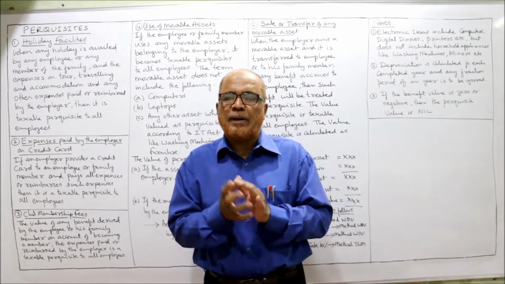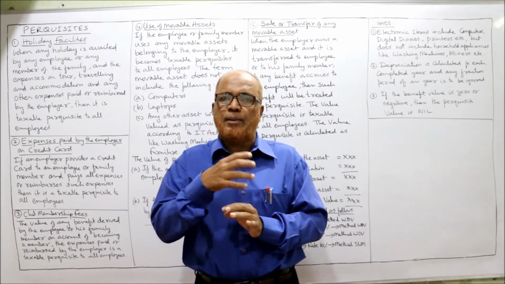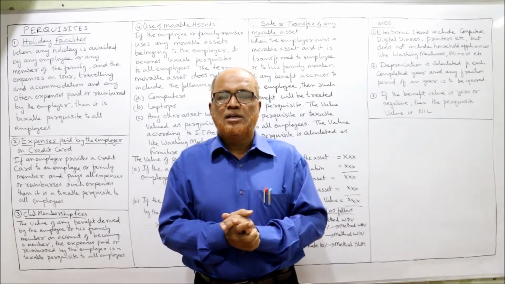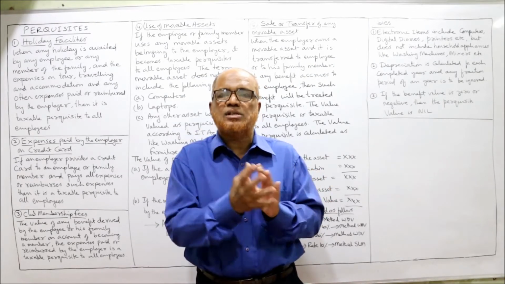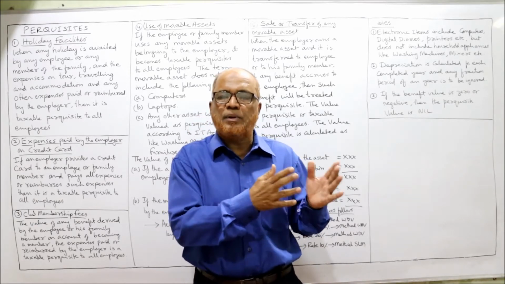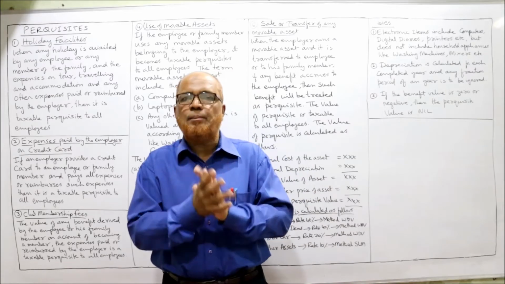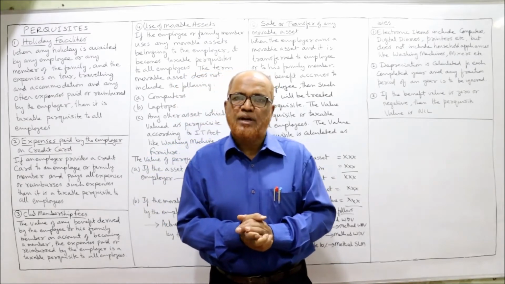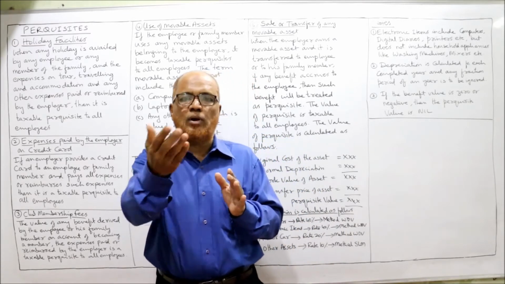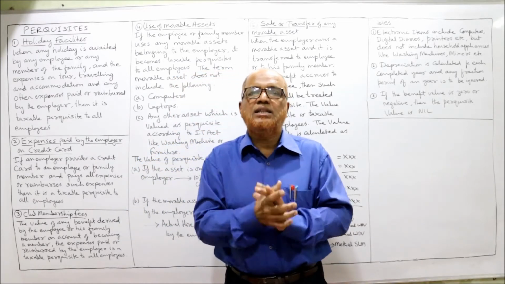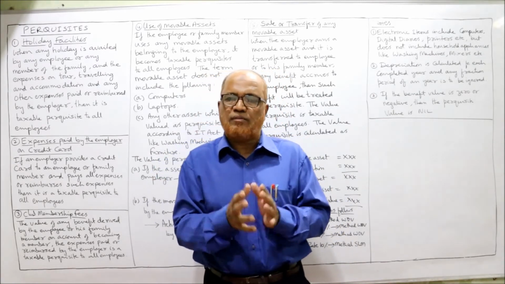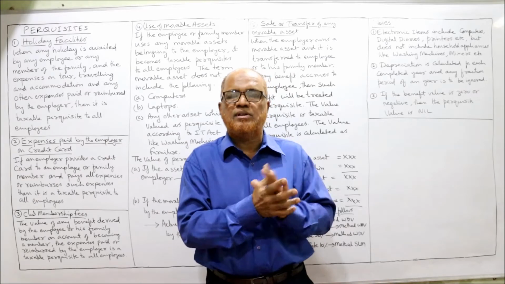Already I told you, perquisites are those benefits which are given by the employer to the employee or their family members, either in cash or in kind. So the Income Tax Act has given the provisions on how to calculate the value of perquisites. So far in the previous videos, we have seen some perquisites like rent-free accommodation, concession in the matter of rent, interest-free loan given by the employer to the employees, and similarly concession in the interest rate on loan given by the employer to the employee. All these provisions we have discussed, and we have solved the problems in the previous videos.